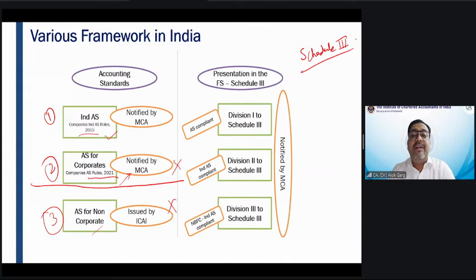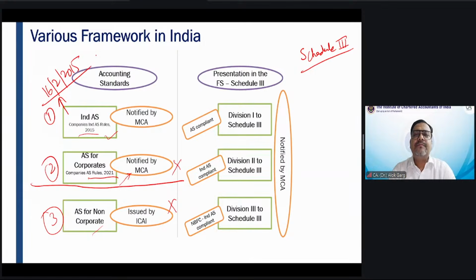Friends, when were Ind AS notified? Ind AS were notified on 16 February 2015. Okay, 39 Ind AS were notified. And the first year of applicability of Ind AS in our country was 2016-17, financial year 16-17, starting from 1st April 2016 and ending on 31st March 2017.